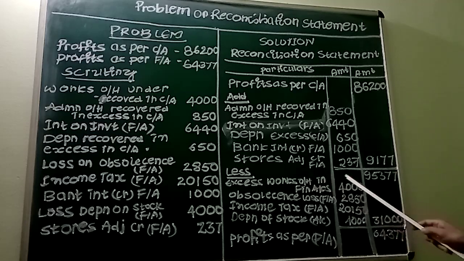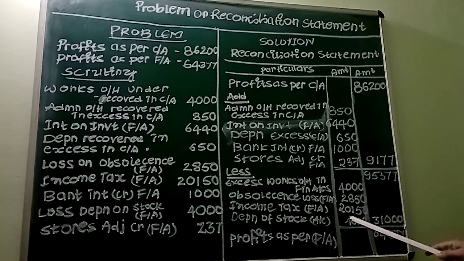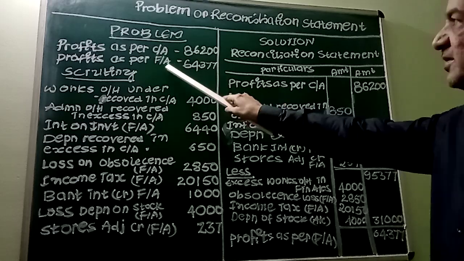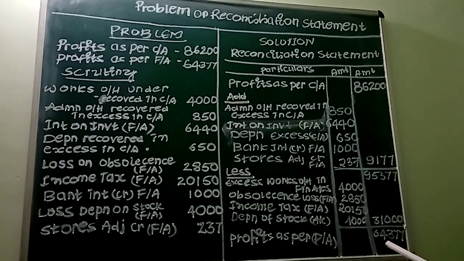From this, we have to deduct these items. So that is 4,000 plus 2,850 plus 20,150 plus 4,000. Put together, it will be 31,000. So we have to deduct 31,000 from 95,377. Now you get 67,377. This is the profit as per financial account. So this is equal to the 67,377 given in financial accounting. We have arrived at that figure here. So this particular profit is reconciled.